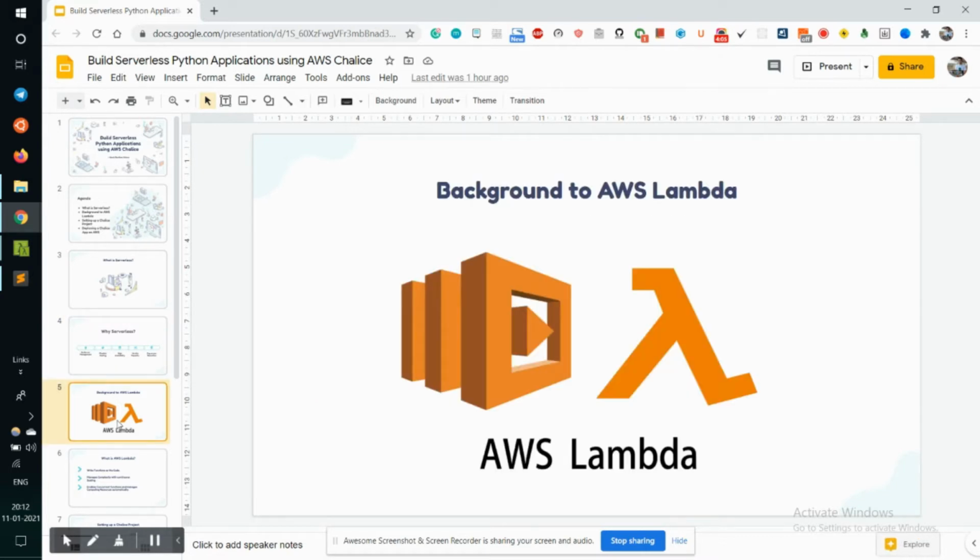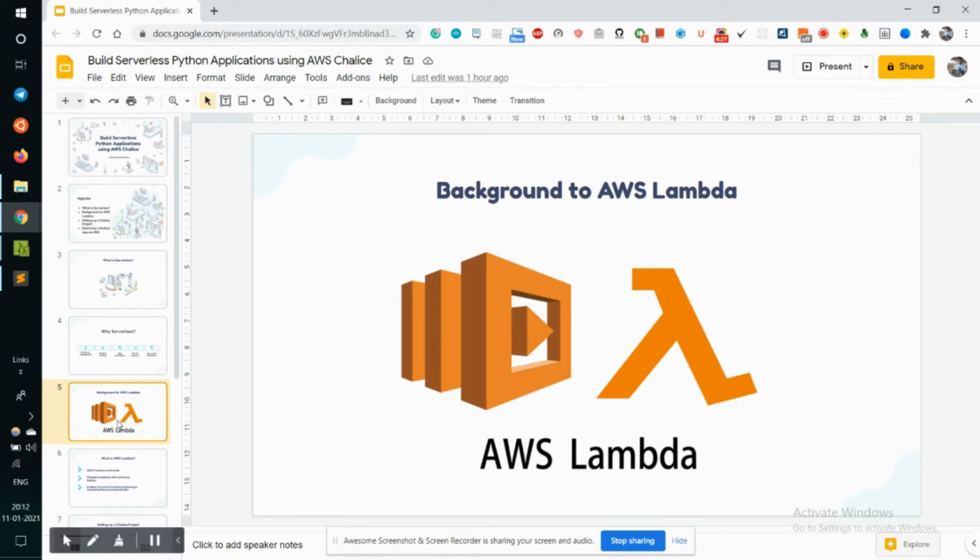I hope you have now understood the basic philosophy and the requirements behind serverless computing. It is universal, and various cloud service providers are offering serverless compute services that we can capitalize on. AWS Lambda is one such service provided by Amazon Web Services. So, what is Lambda after all?